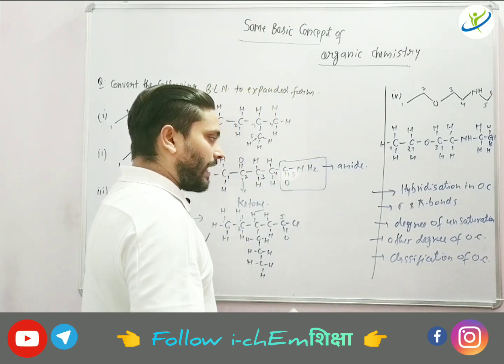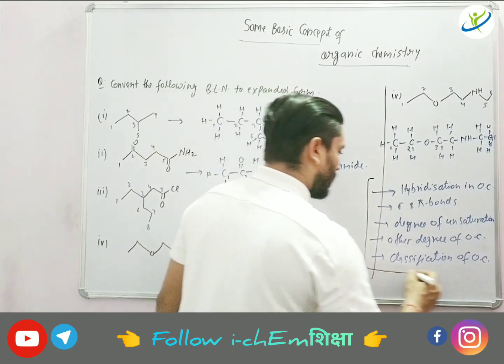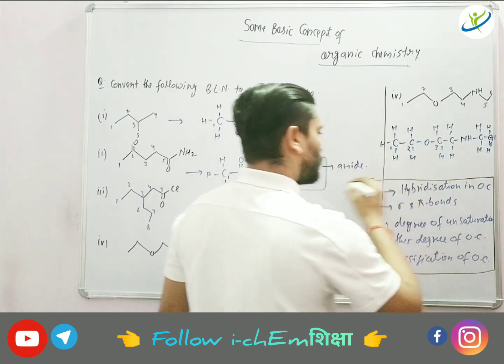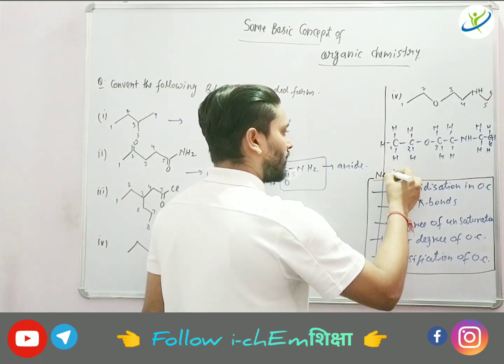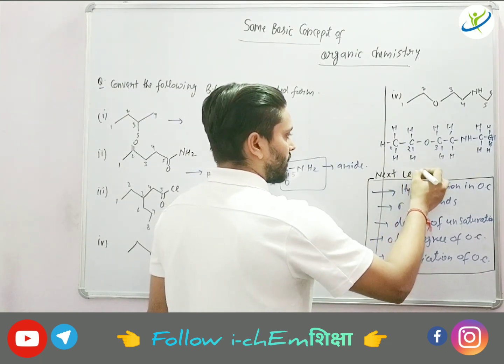Okay, after that only we will start the IUPAC nomenclature. Okay students, so this is the topic that we will discuss in the next lecture.